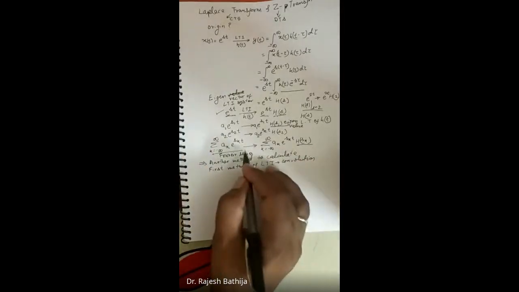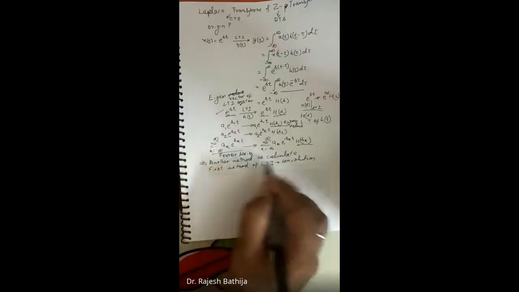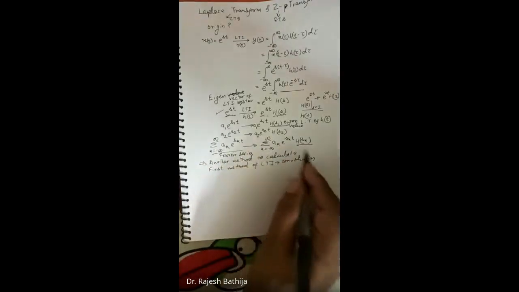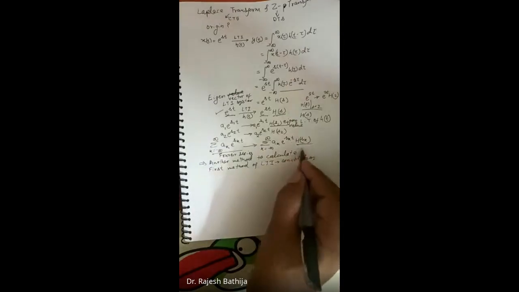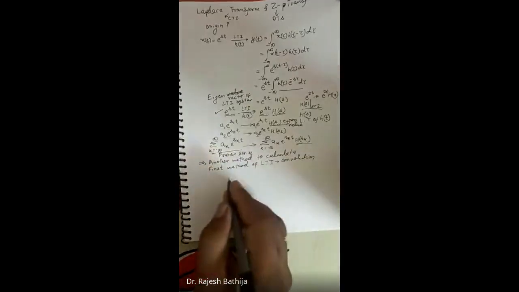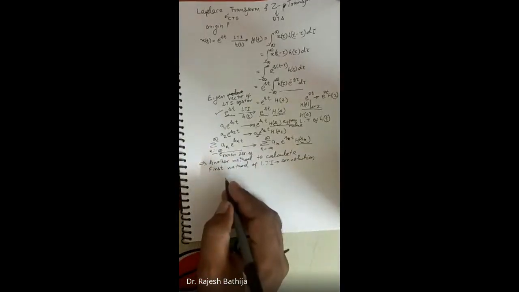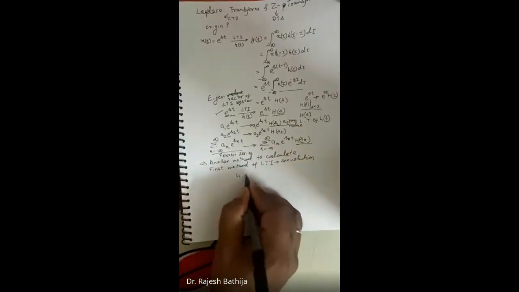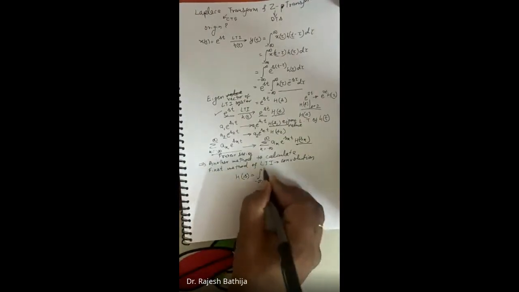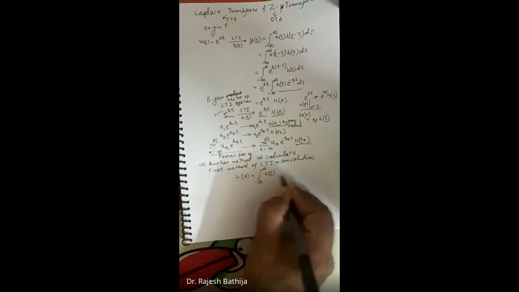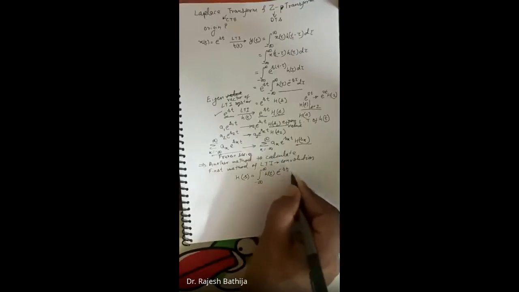So if we can express the input in Fourier series form, we can write the output directly without calculating the convolution, right? But for this, we need to calculate this h of s. So that is the origin of the Laplace transform. The Laplace transform h of s is given by the integral from minus infinity to infinity of h of t e to the power minus st dt.